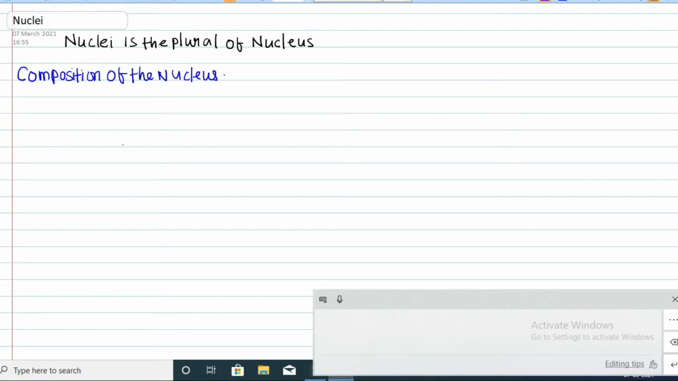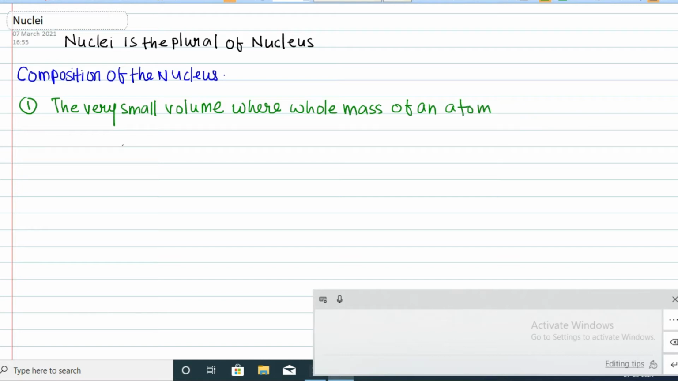The first point is the nucleus is very small in size. The very small volume where the whole mass of an atom is concentrated is known as nucleus.